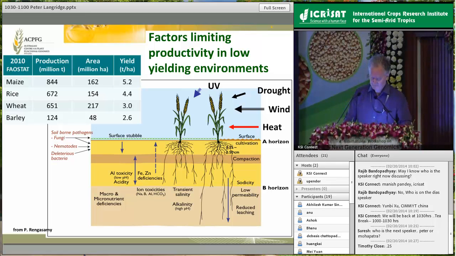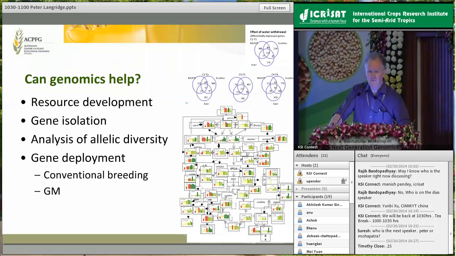The yield is lost due to the problems of accessing moisture. Okay, so in this sort of scenario, is genomics of any particular use or help? What I want to do in this talk is go through some of the issues and problems we face in trying to apply genomics technologies to address and tackle some of these traits.